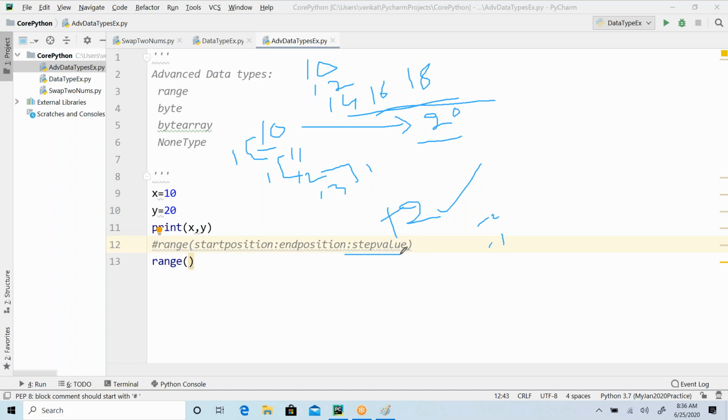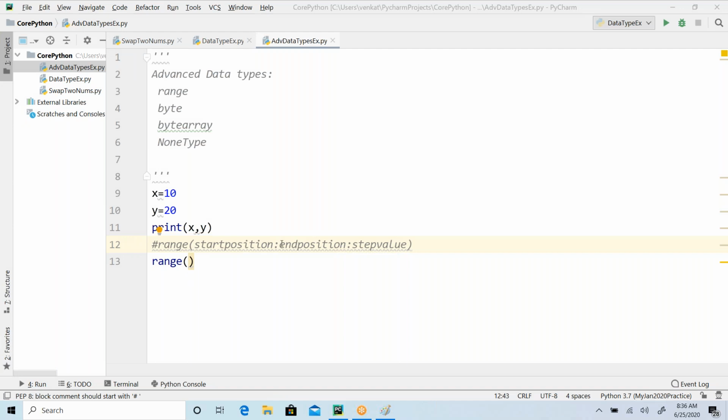So that takes any value. We can give any step value, start position, end position, and step value. So these are the parameters that you have to pass to your range function. As it is a function, they should be comma separated, guys. So let me say I'm starting from 1. I'm taking up to 10. My range of 1 comma 10, and default step value is 1.